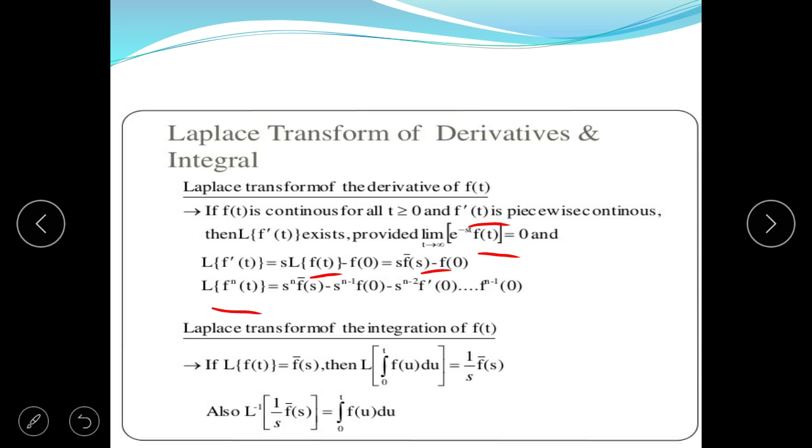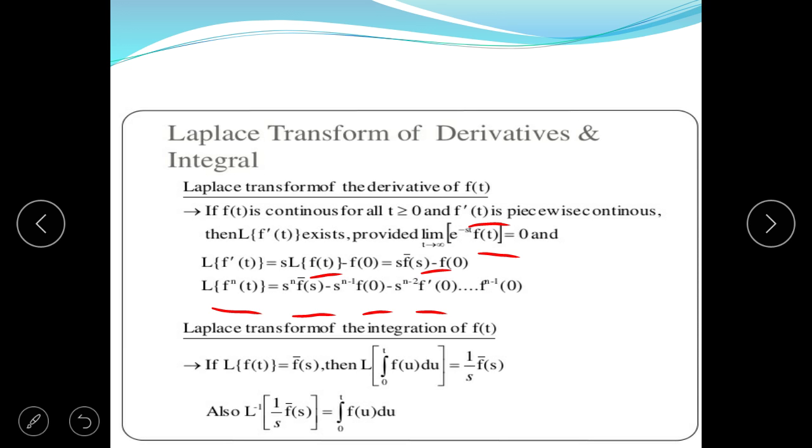If Laplace of function f^n, that is, differentiation of function f(t) up to n times, then we can write s to the power n f bar s minus s to the power n minus 1 f(0) minus s to the power n minus 2 f dash 0, and so on, up to f^(n minus 1)(0).